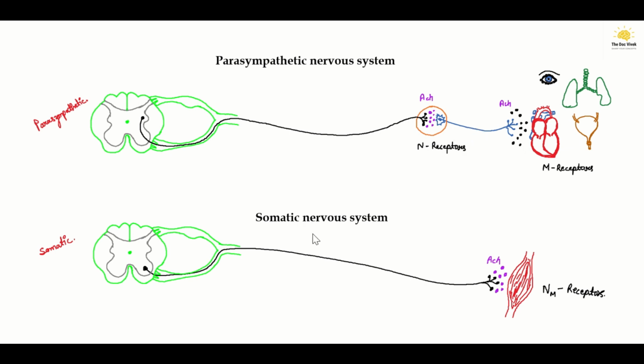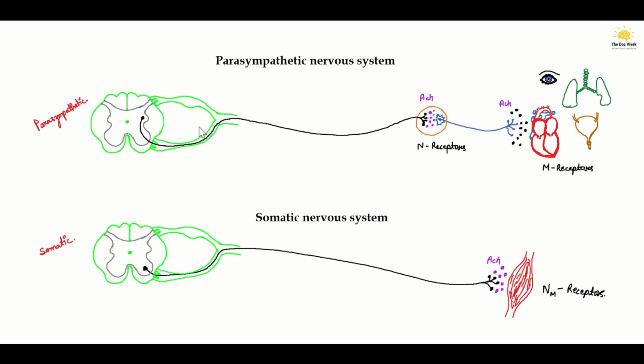Okay, and in the somatic nervous system, we see that no ganglion is here, only one motor neuron is present, which finally secretes only acetylcholine. And the receptors present here are nicotinic NM receptors, meaning, as we said, those on the neuromuscular junctions. So it was all about the sympathetic and parasympathetic nervous system.